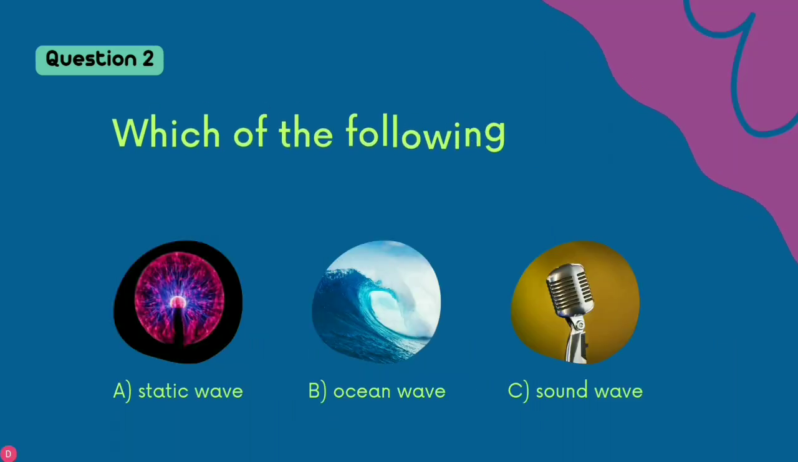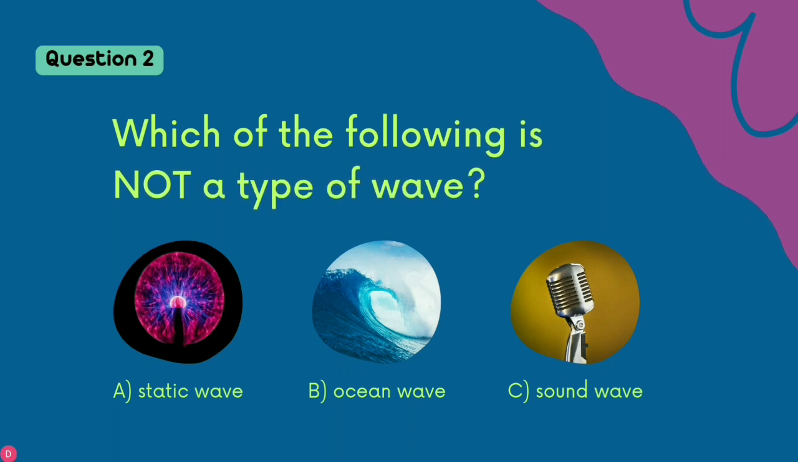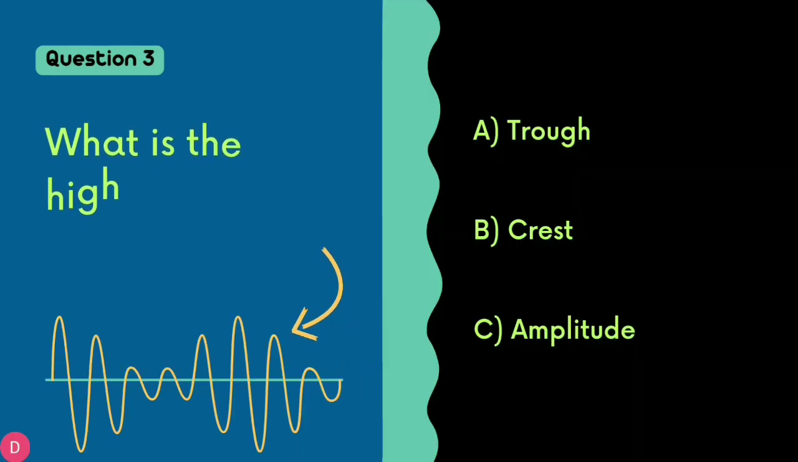Question number 2. Which of the following is not a type of wave? Option A. Static wave. Option B. Ocean wave. Option C. Sound wave. The answer to question number 2, which of the following is not a type of wave, is option B. Ocean wave.